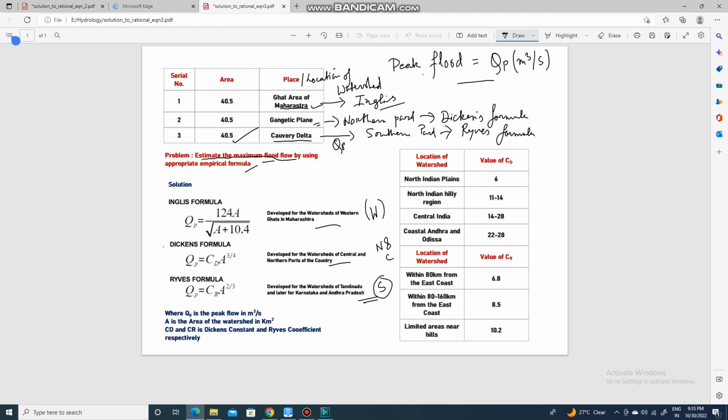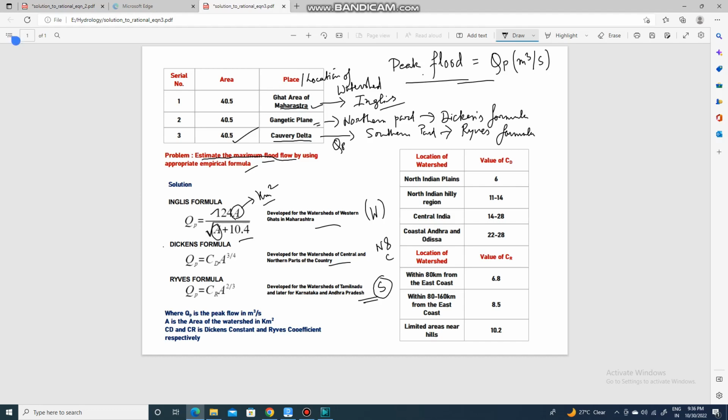Now let us see the English formula. QP is the peak flood, maximum flood or peak discharge in meter cube per second. This is the area in kilometer square. The 124 and 10.4 are empirical constants, and A is the area.